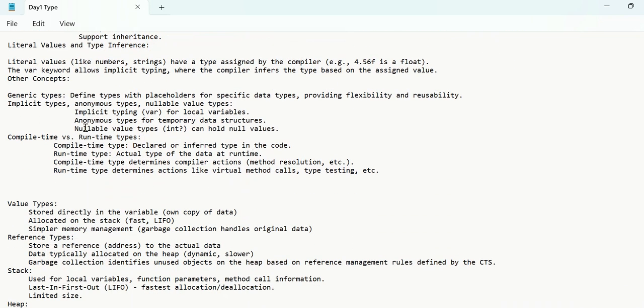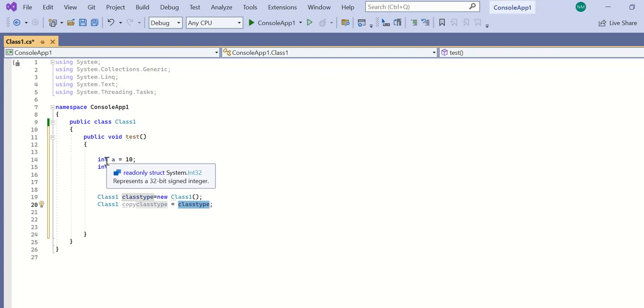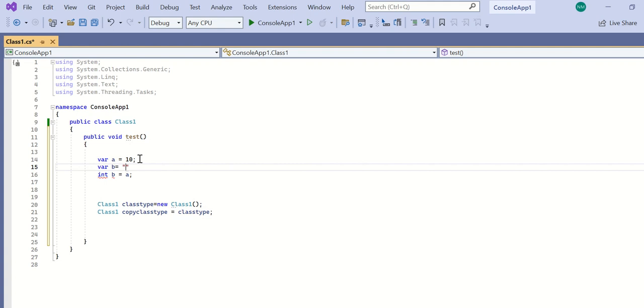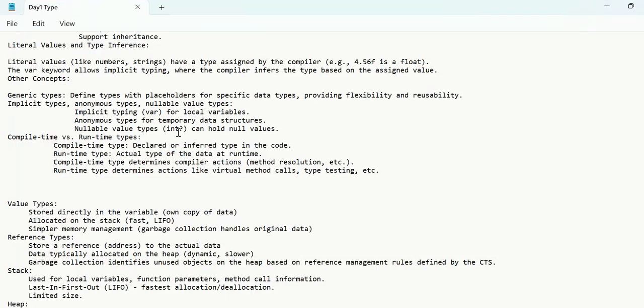And there are a few more types: generic types, implicit types. Let me give you just a basic overview of these types. So implicit type, what do you mean by implicit type? Here I can write var a equal to 10, var b equal to hello. var is called implicit typing here. So for local variables you can do implicit typing.